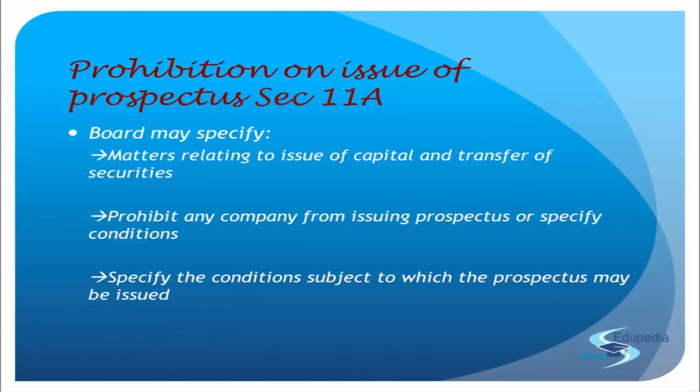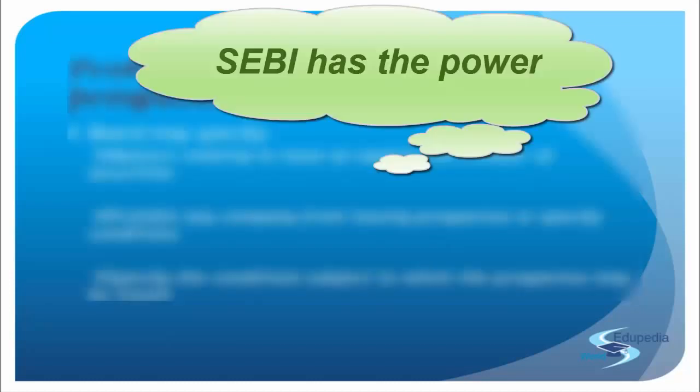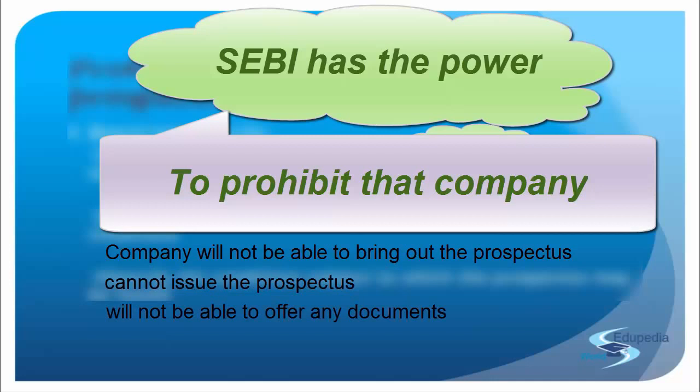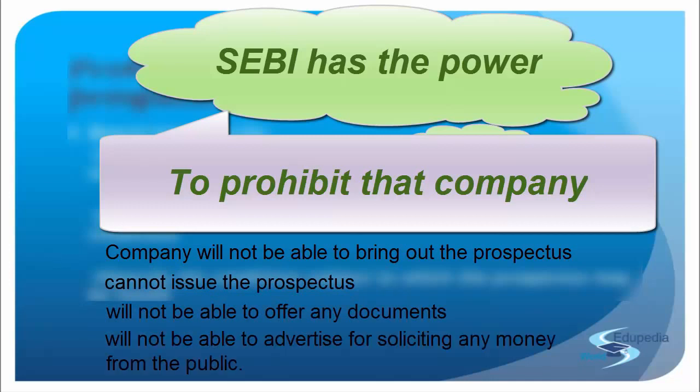SEBI may go ahead and pass a special order or a general order and prohibit certain companies as well, saying, listen, you are not supposed to issue a prospectus. I don't know what qualifications you have had and how you qualify the Companies Act's requirement for issue of prospectus. If we think you're not eligible, it means you're not eligible, and SEBI has the power to prohibit that company. That company will not be able to issue the prospectus, will not be able to offer any document, will not be able to advertise for soliciting any money from the public.